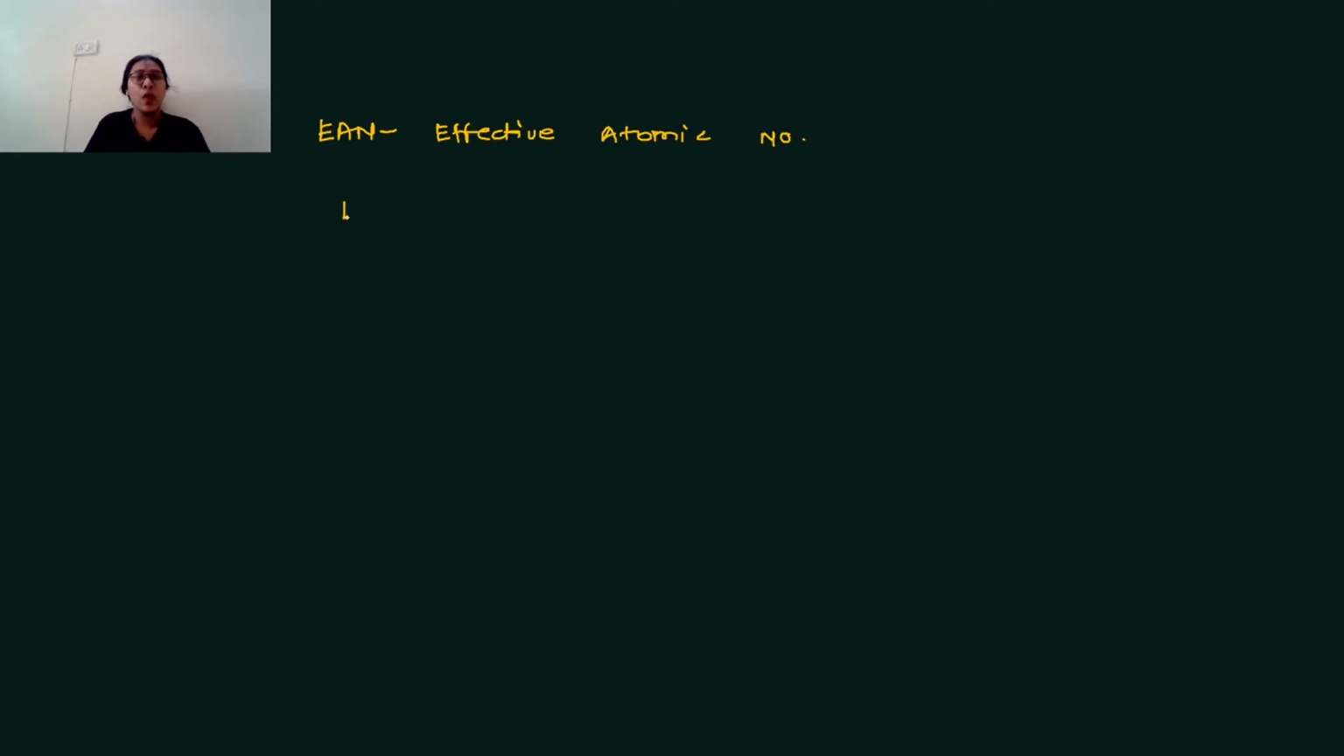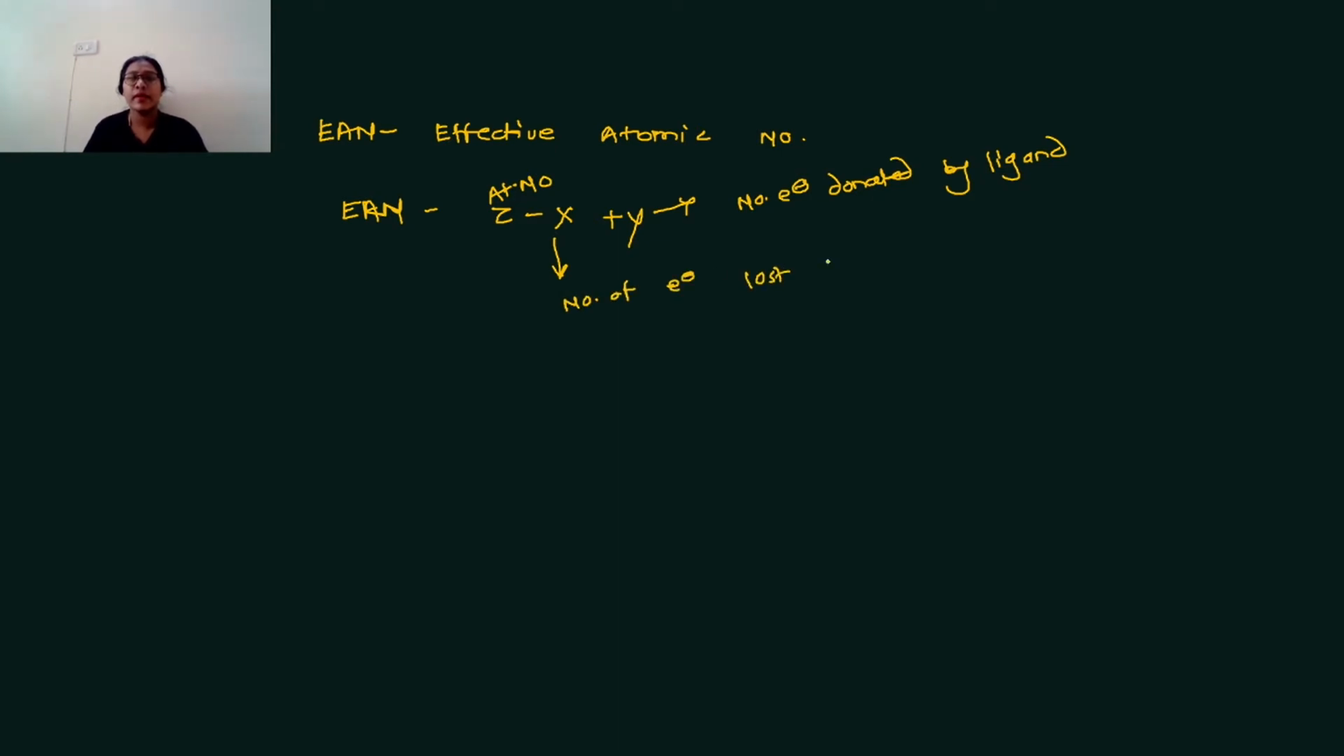What is the formula of EAN? The formula of EAN is Z minus X plus Y. Z means atomic number, Y means number of electrons donated by ligand, X means the number of electrons lost by metal to form the ion.